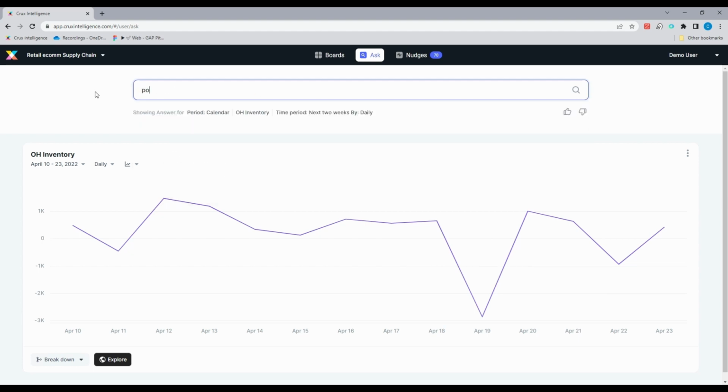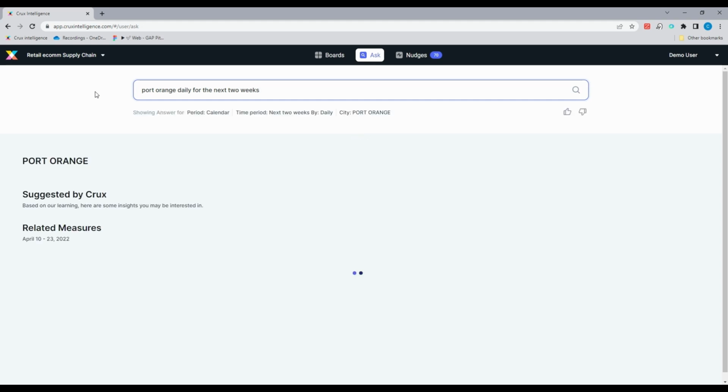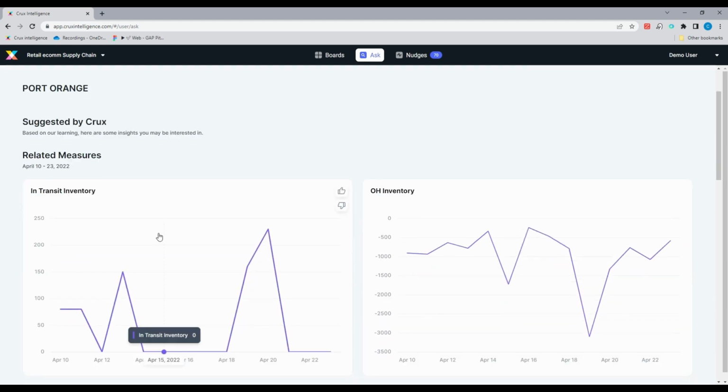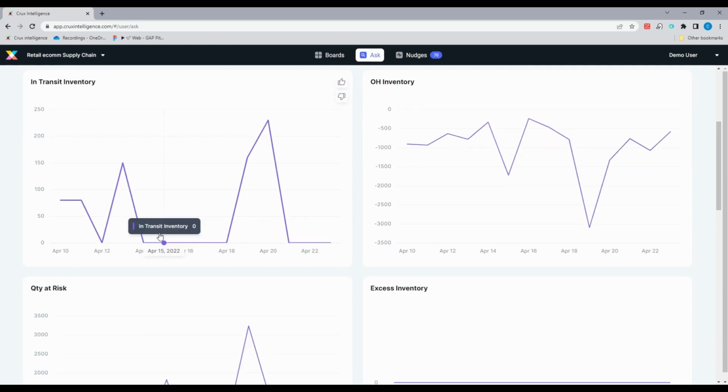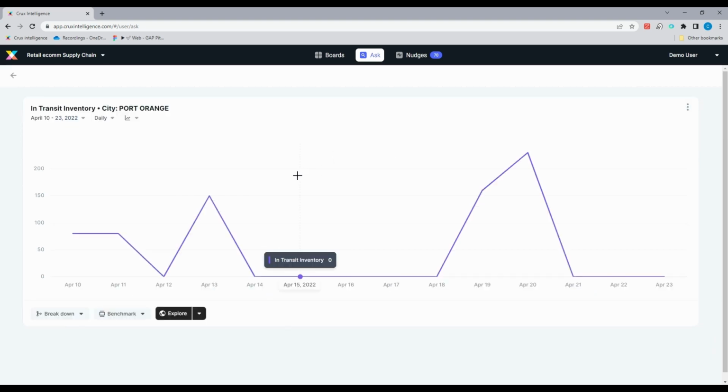Port Orange daily for the next 2 weeks, I can get more of a holistic view of this location. You can see that the in transit inventory has been close to nil for a few days, or it's expected to be for a few days, which definitely would drive that at risk status. I can share this via email.